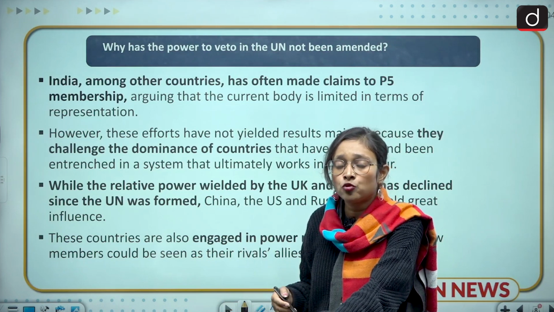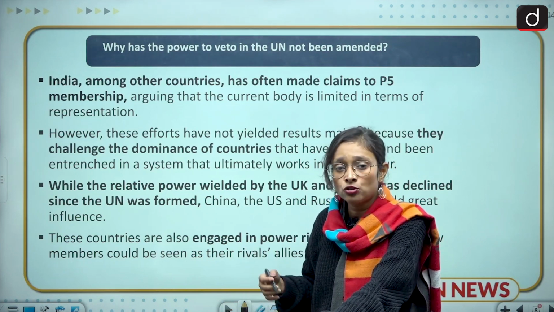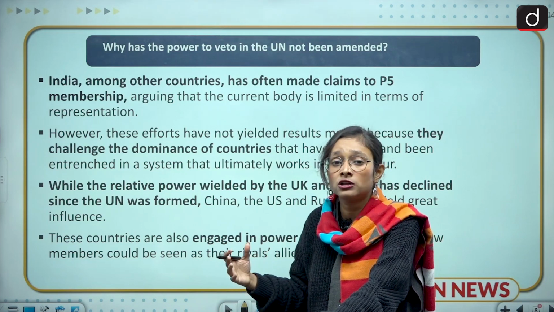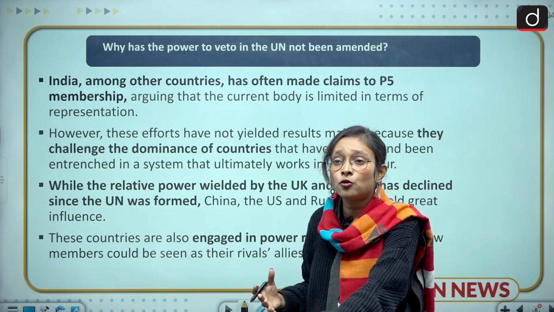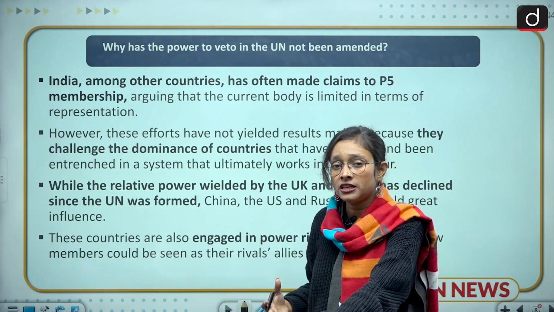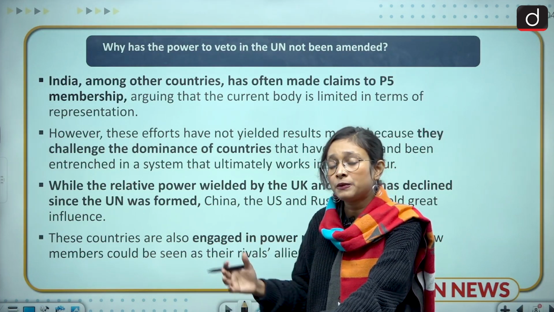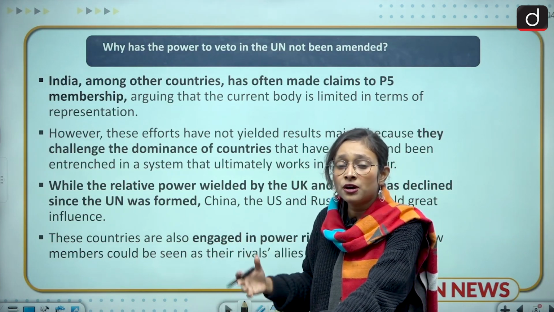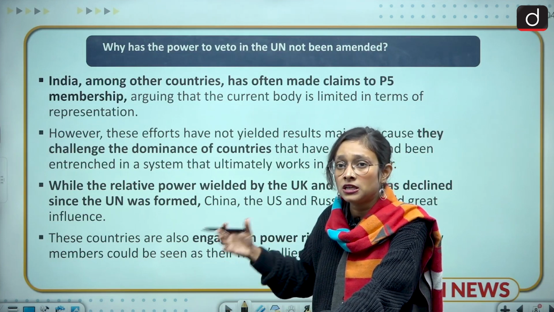At that time, those were the superpowers; right now they are not the only superpowers. There are other stakeholders who have a great role in the world economy, who are supporting other countries in a different way. And India is also trying to get a place for India and other countries as permanent members, and the number of permanent members should be increased.